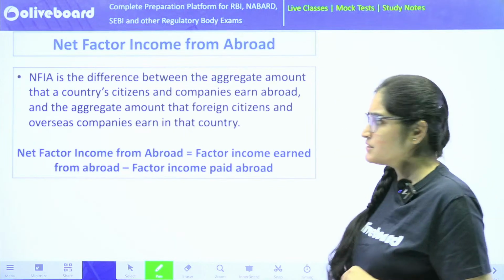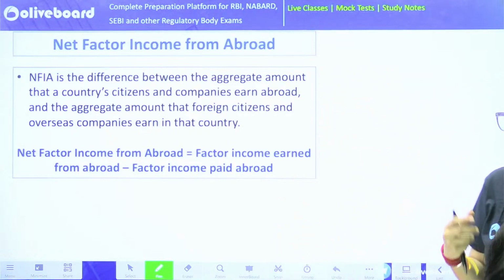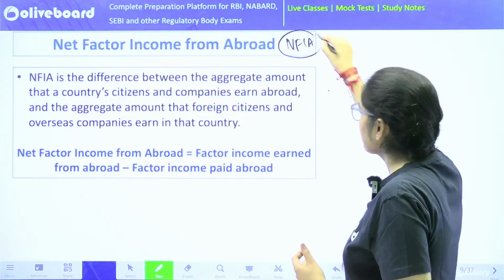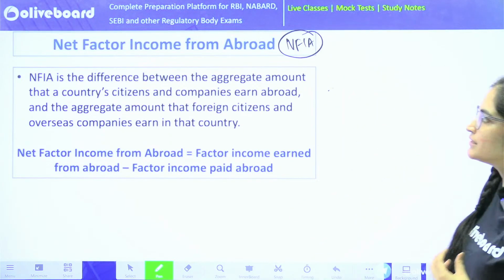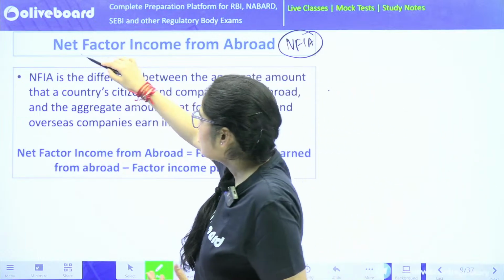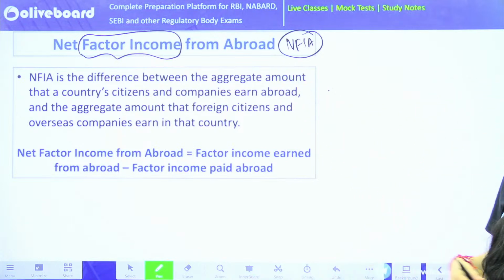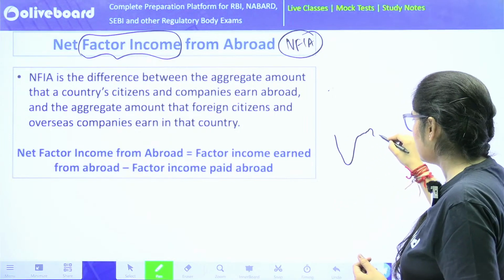The next thing is, what is the net factor income from abroad? What is NFIA in short? Net factor income from abroad. We have understood factor income. Now we want to see what is the factor income which is coming from abroad. We all know Indian borders.